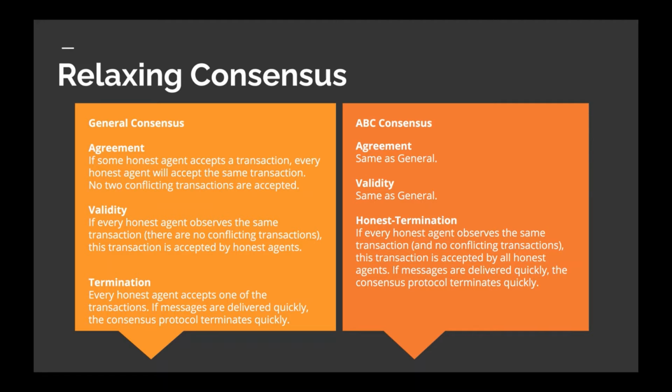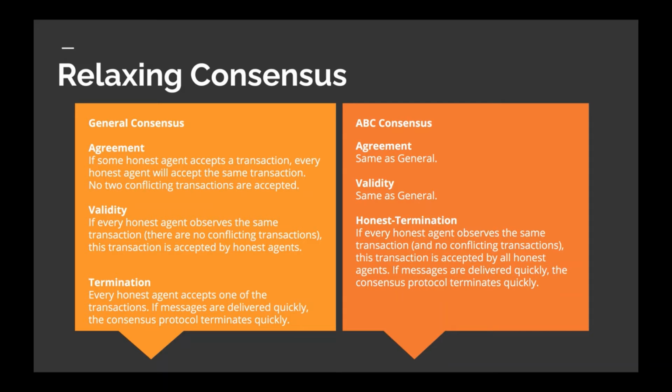So under this relaxed notion of consensus, if one tries to double spend, it's possible that neither will be accepted. Some honest agents might see the first transaction first, some honest agents might see the second transaction first, and the requirement of honest termination does not apply in that case. So the transactions might stay forever without a resolution. This acts as a punishment mechanism, and it causes the person who was trying to cheat to lose access to the coin.